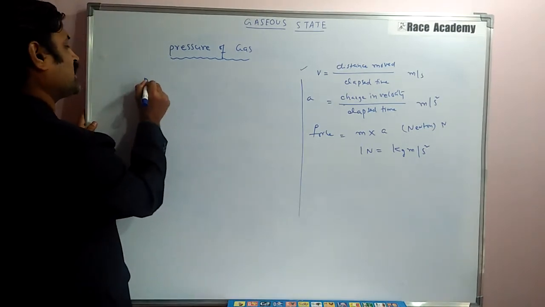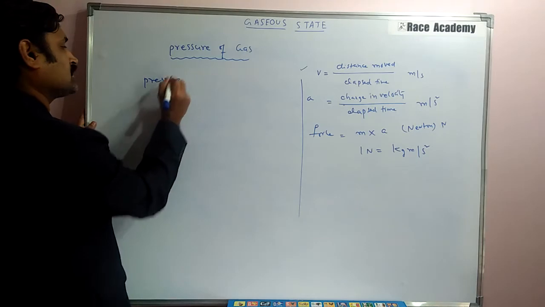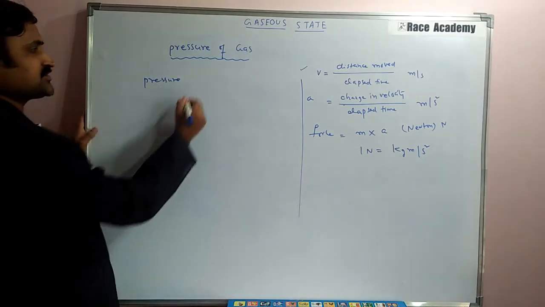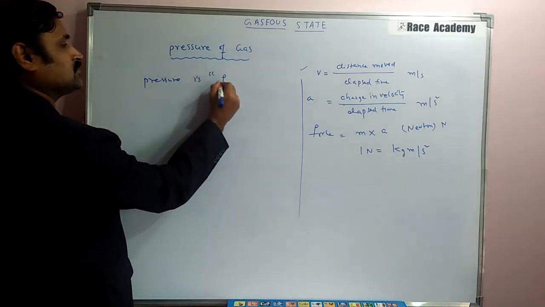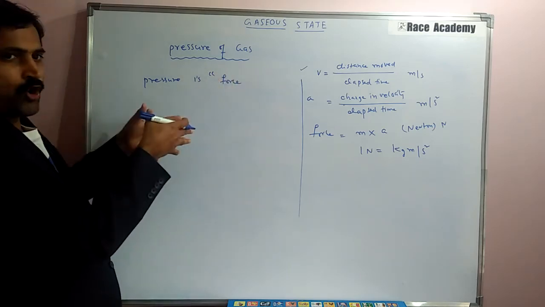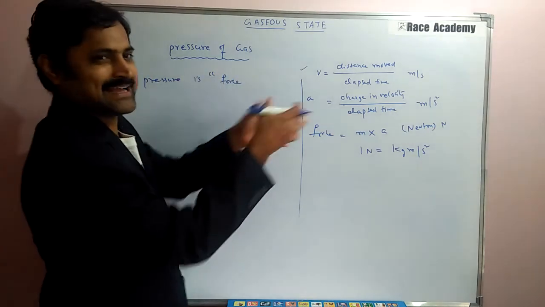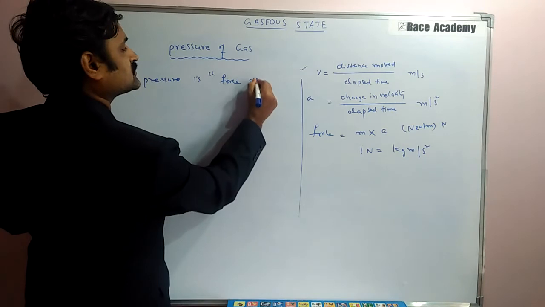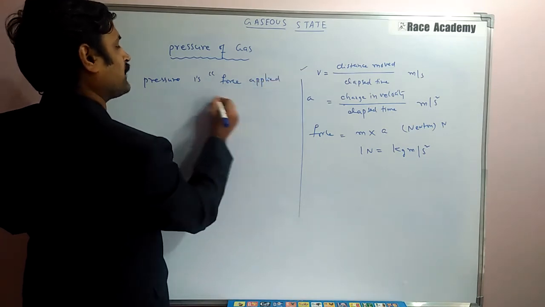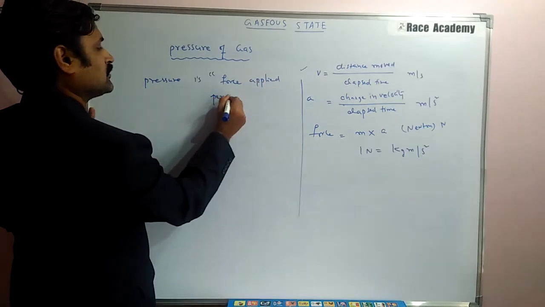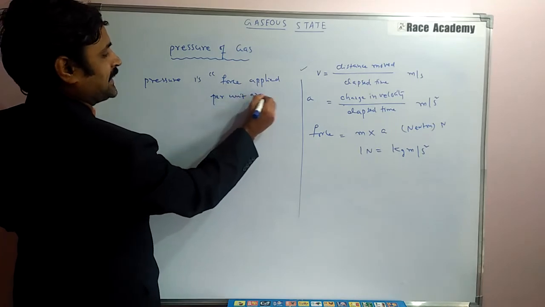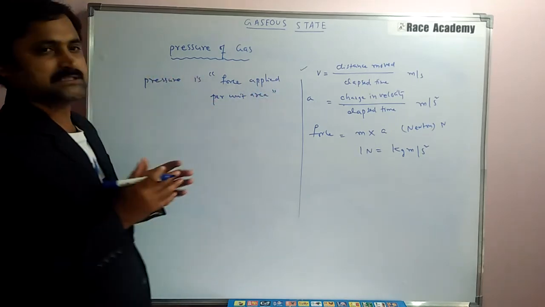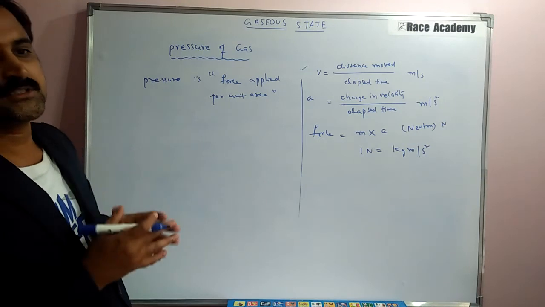What is pressure? The pressure is nothing but force applied per unit area. Force applied per unit area is called pressure.